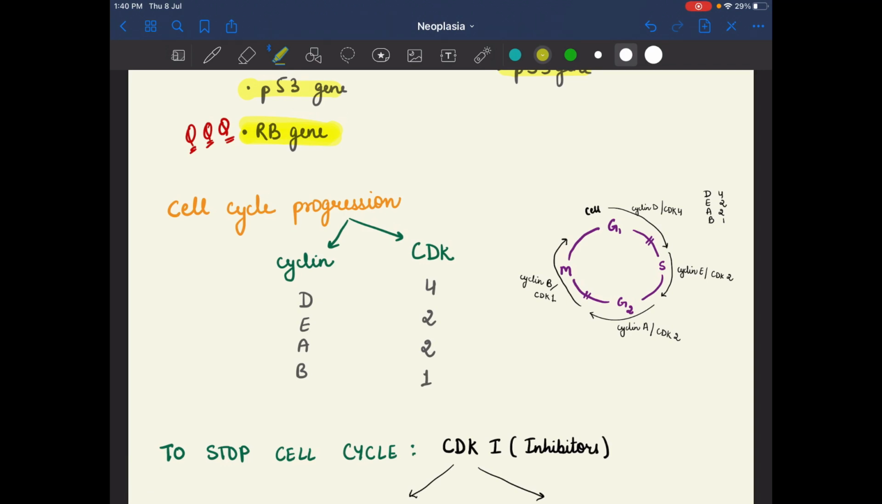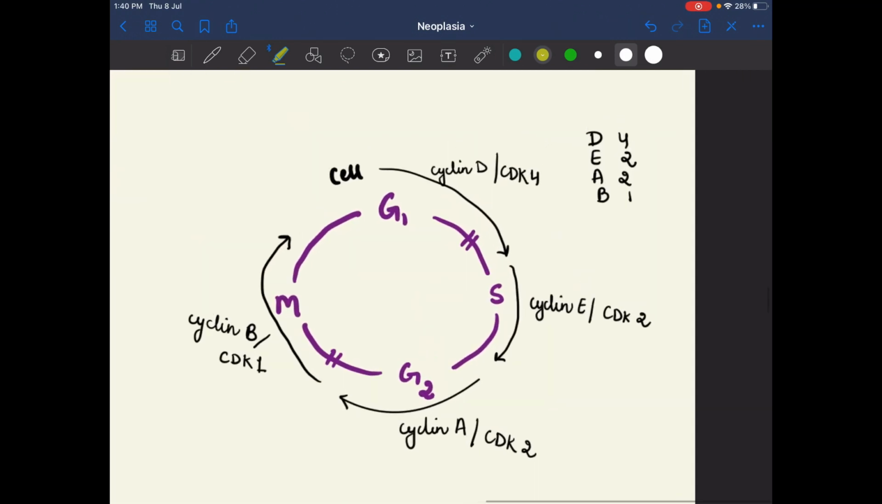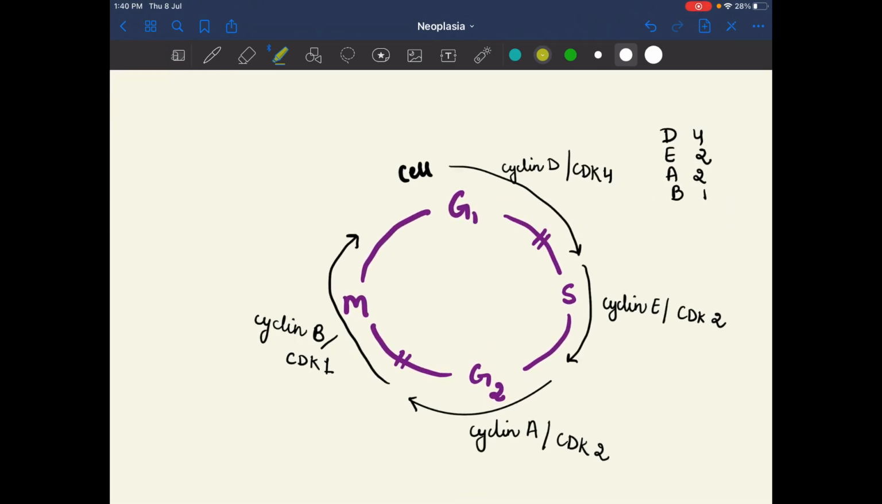We can remember cyclins by DEAB and 4221. Please remember it as DEAB and 4221. Suppose this is a cell cycle, from G1 to S we can write DEAB 4221. So cyclin D and CDK 4. Next, cyclin E and CDK 2. After that, cyclin A and CDK 2, and the last, cyclin B and CDK 1.